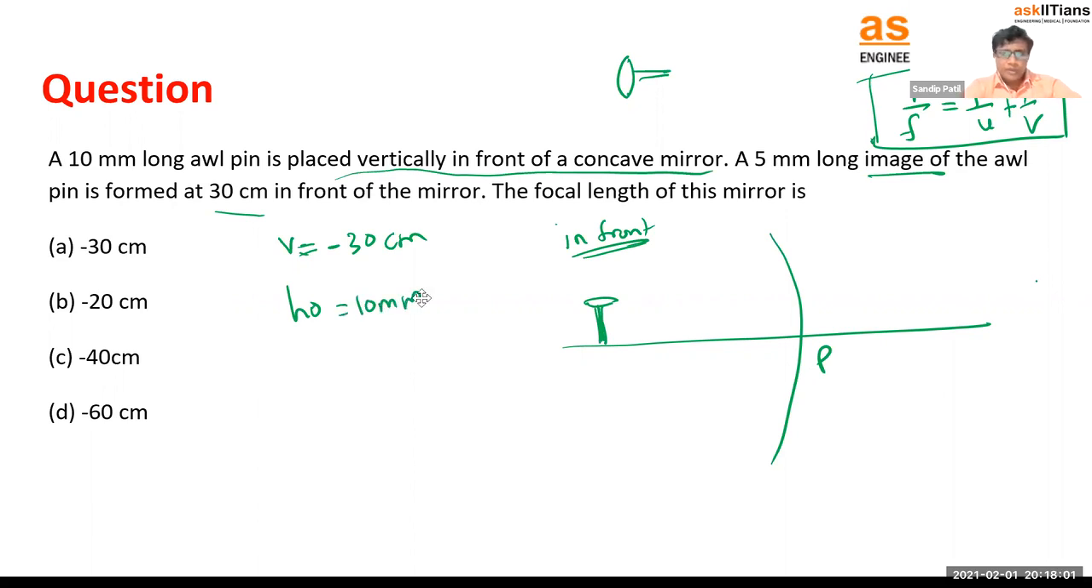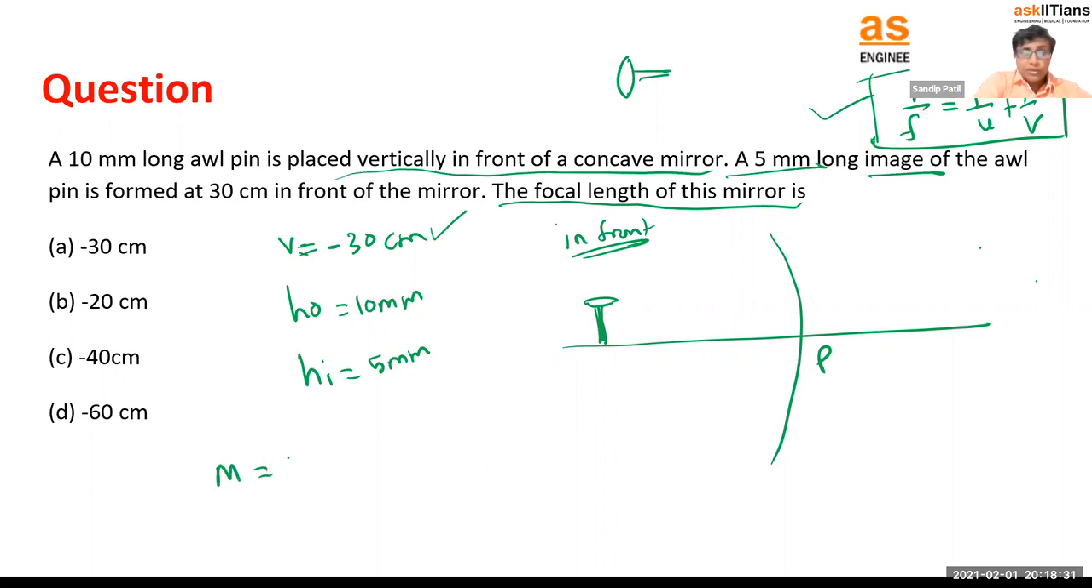Then what else we have? If a 5 millimeter long image is formed, it means the height of the image is 5. So what can we calculate from this? Magnification, right? And we also have the v. And they are asking us the focal length. This is the formula for focal length. What will I need for focal length? v as well as u. We have the v. We don't have the u. So how to calculate u? Use this formula, magnification. Magnification is what? There are two formulas there, h_i upon h_o, or minus v upon u, right?